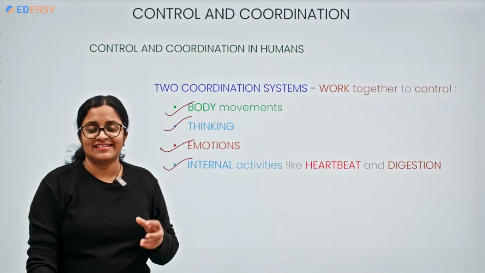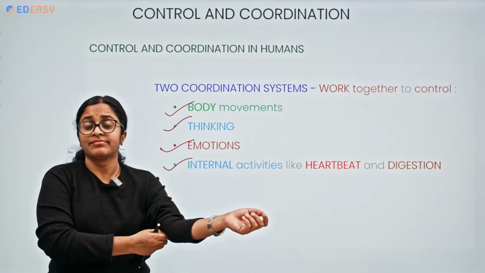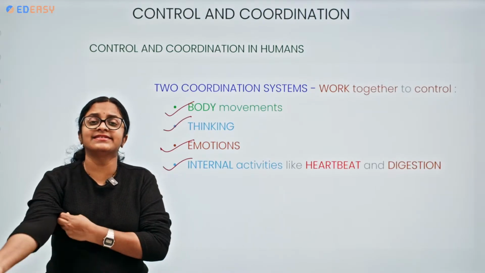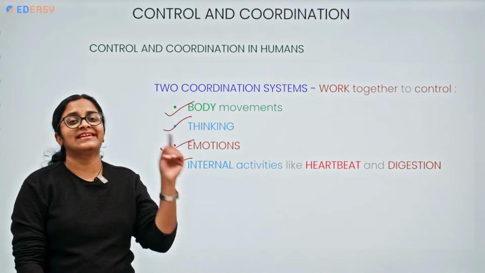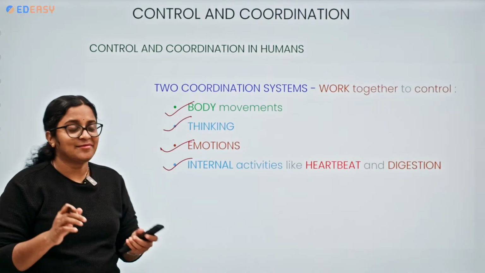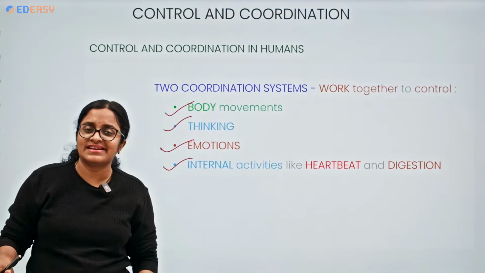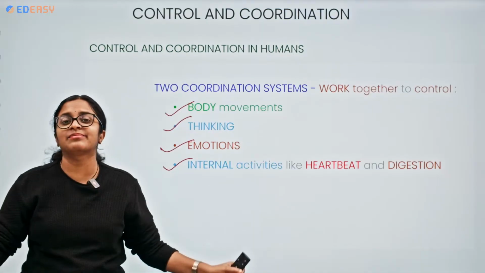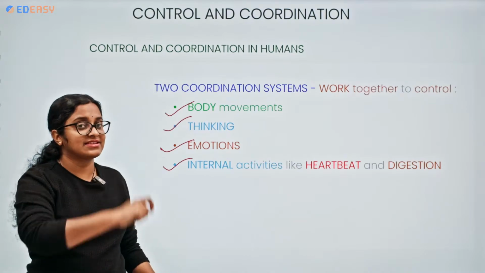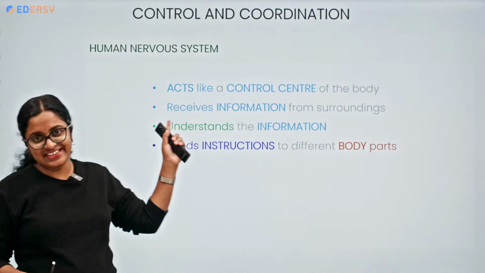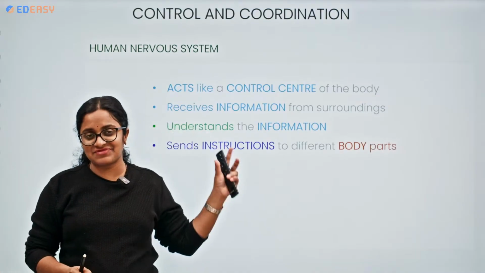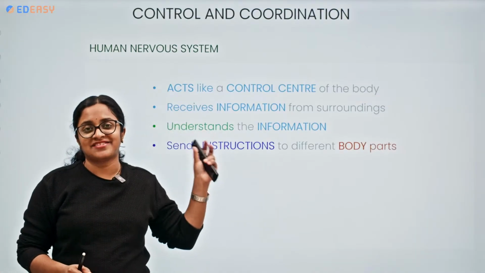When the topic of control and coordination comes, we generally think it is only the external movements, but no, not only the external movement, it is also the internal movement. It might be heartbeat, digestion, or any internal process occurring in a human body. Yes, so now coming to the first main topic, the human nervous system.